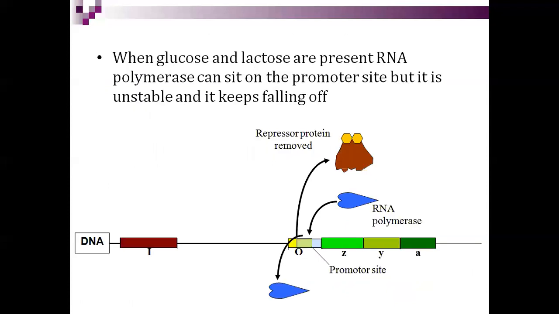RNA polymerase can sit on the promoter site, but it is unstable and keeps falling off, because there is no other protein to keep the RNA polymerase attached for its activity.